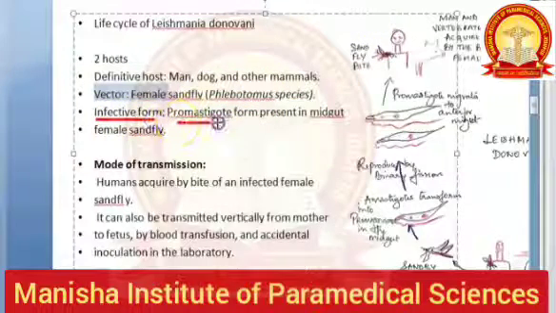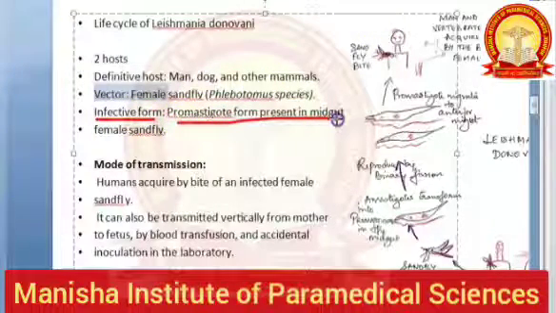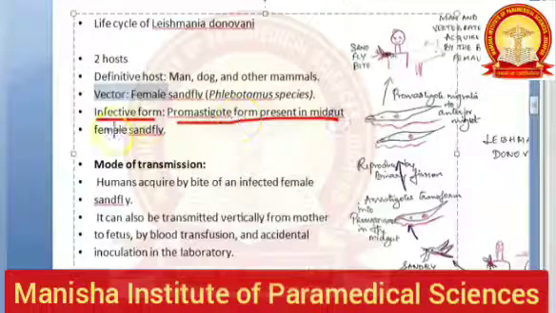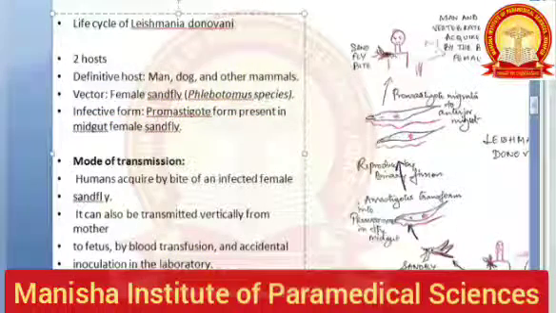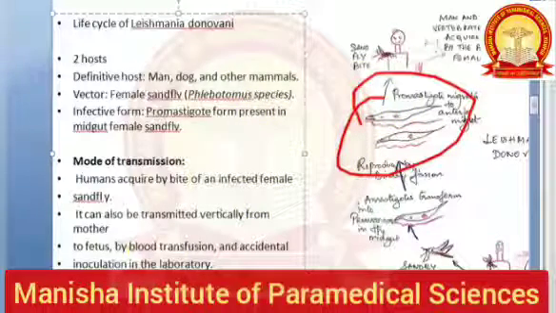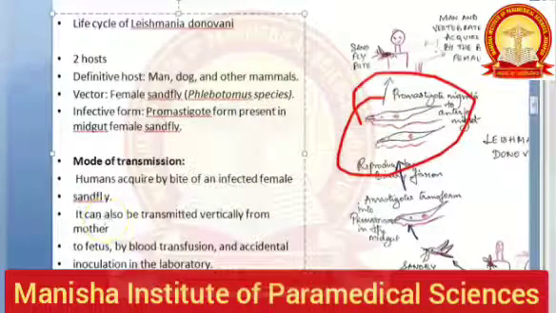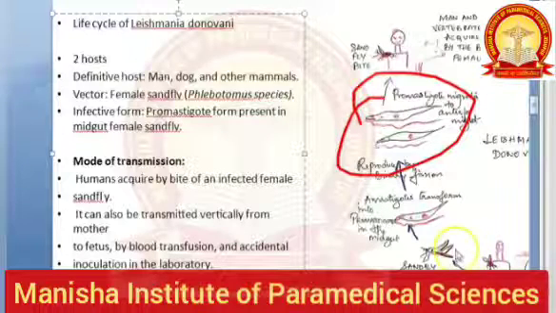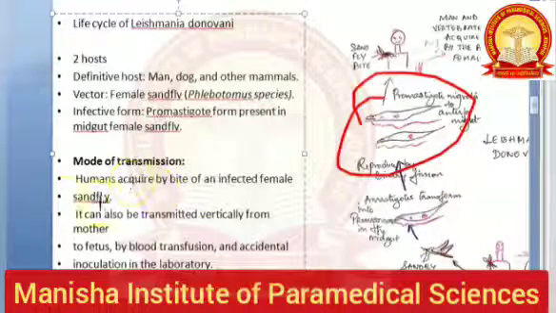Infective form is the promastigote, which is present in the midgut of the female sandfly. You already know that the promastigote form will be there in the sandfly, correct? And in man there will be amastigote. Try to listen to this and assimilate what you hear, okay?